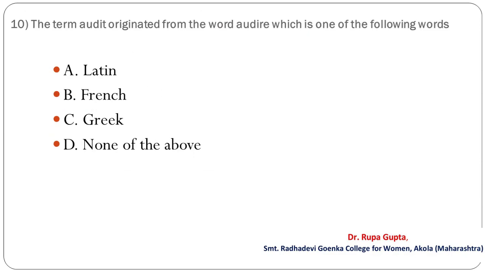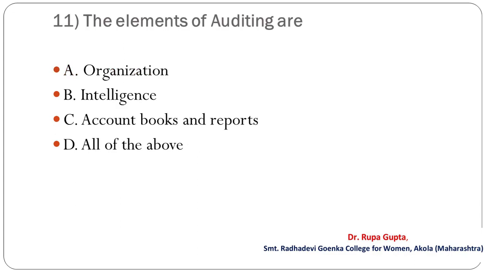Question number 10. The term audit originated from the word audire, which is one of the following words. Your options are A, Latin, B, French, C, Greek, D, none of the above. And the correct answer is A, Latin. Question number 11. The elements of auditing are A, organization, B, intelligence, C, account books and reports, D, all of the above. And the correct answer is D, and that is all of the above.